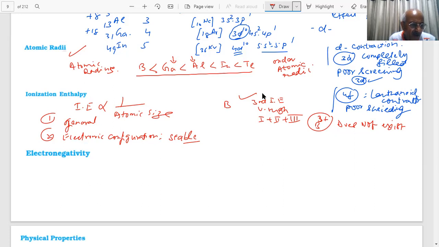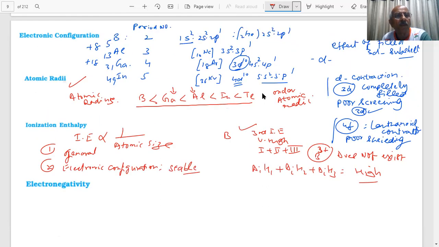So whatever discontinuities are observed are based on the size, and also the poor screening of d and f electrons. The sum of the first three ionization enthalpies of each element is very high, so this will affect the chemical properties. In general, ΔIH1 plus ΔIH2 plus ΔIH3, these ionization enthalpies are high, students. Therefore, it will be difficult to remove the three electrons from them.